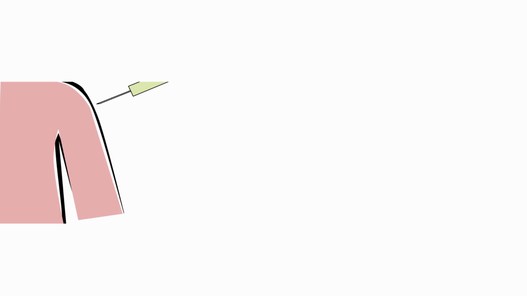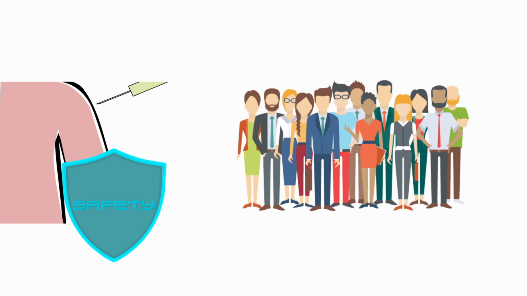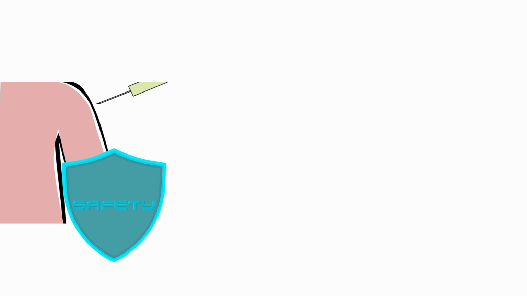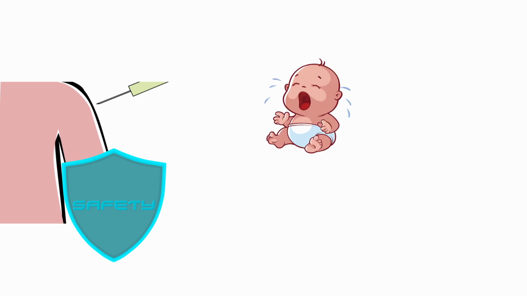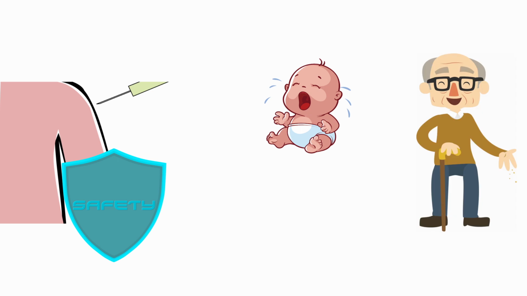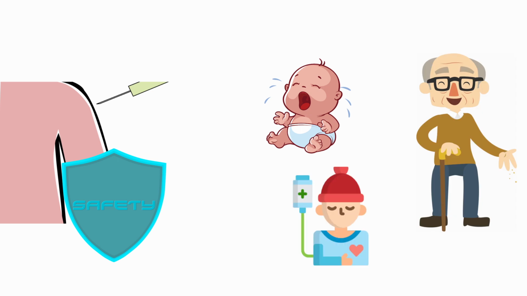In addition, vaccines not only protect who receive them, they also protect the entire community. By vaccinating you and your family, you're also protecting people that cannot be vaccinated, like very young children or the most fragile ones, like elderly or very sick people. This is possible thanks to a mechanism called herd immunity or community immunity.